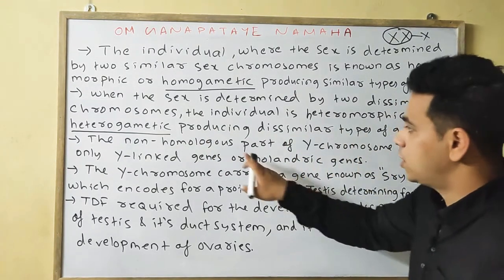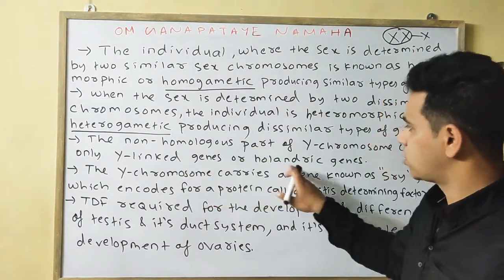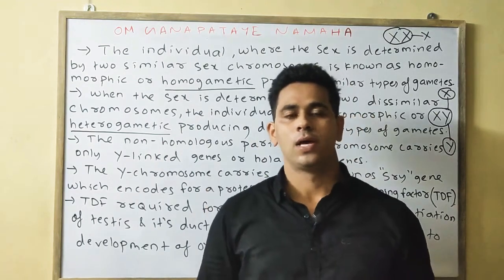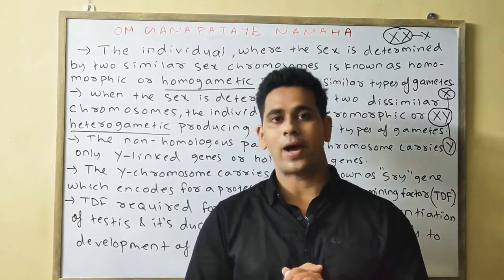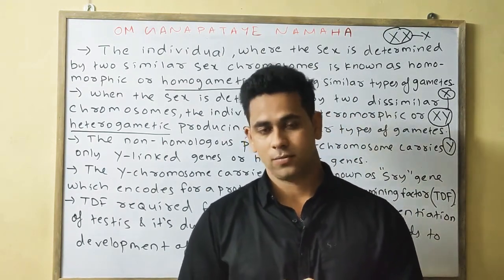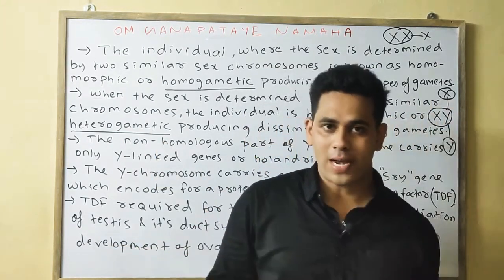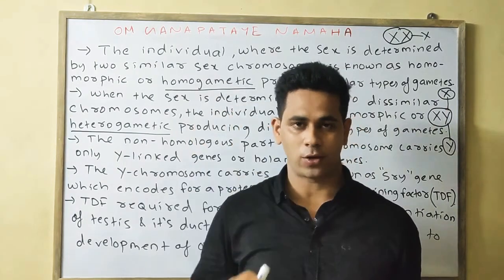Next, the third point, the Y-linked genes or the holandric genes. The genes that are present on the Y chromosome are simply said to be Y-linked genes or holandric genes. Always remember, holandric genes are nothing but the Y-linked genes, the genes that are present on the Y chromosome.